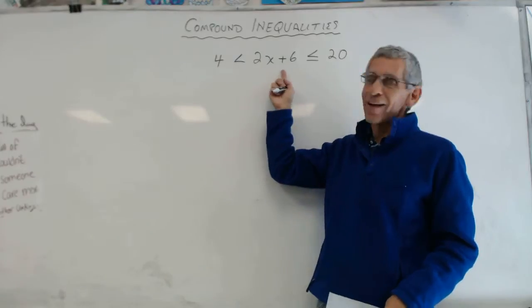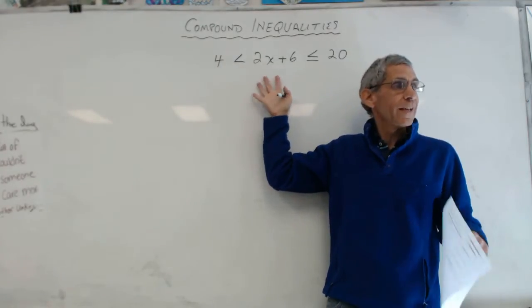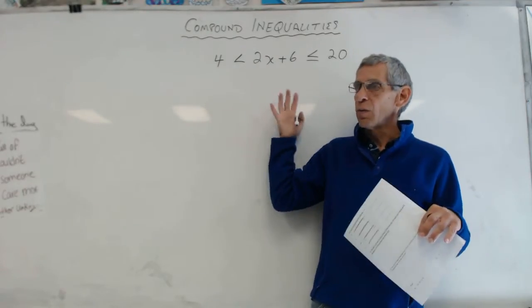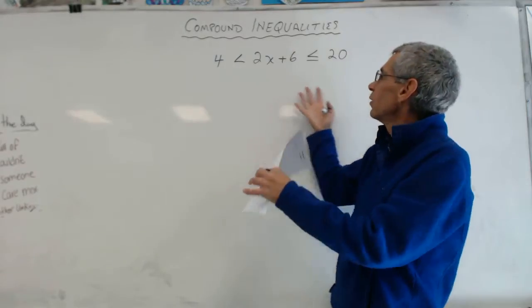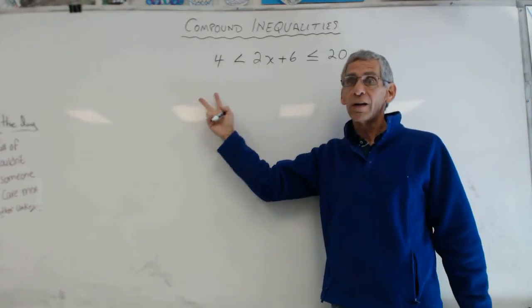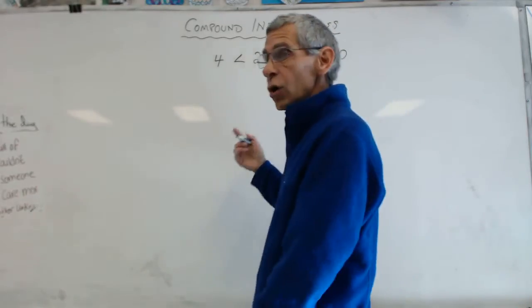Okay. So all I want is an x in the middle. Because otherwise I can't interpret this. I don't know where it is, right? It doesn't make sense to me. I don't know what that is. But if I knew that it said x here and it said 2 here and it said 10 here, I know how to deal with it, right? I understand what it is. So we're going to simplify.